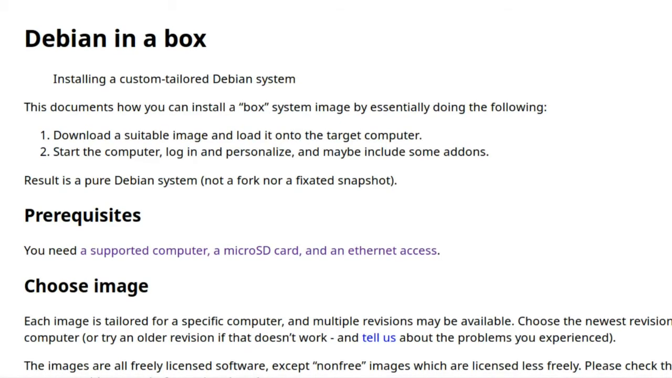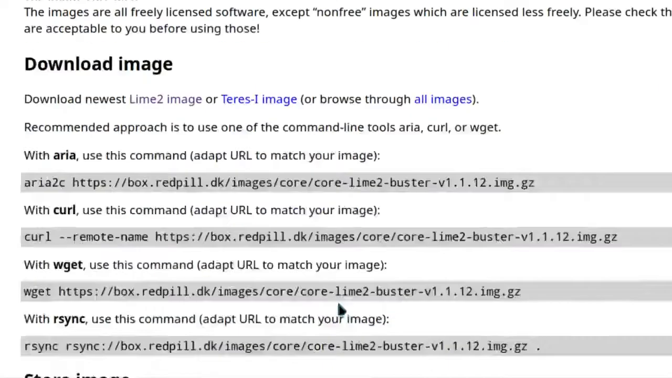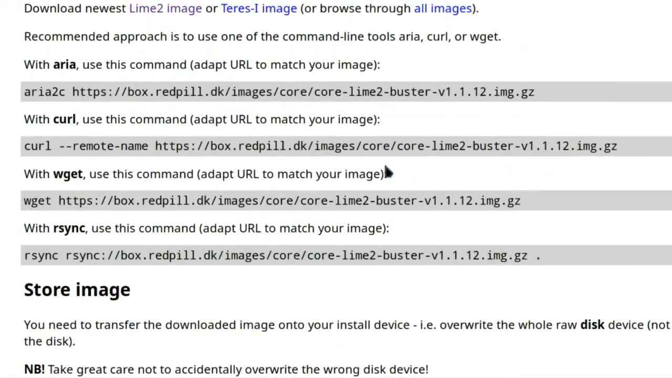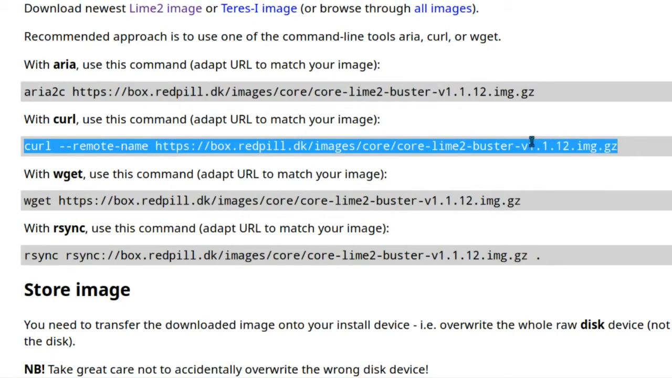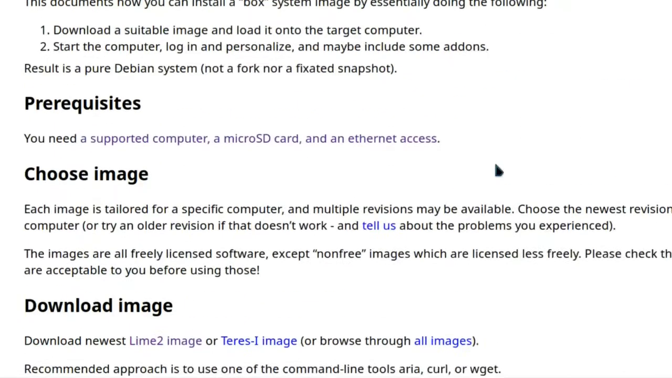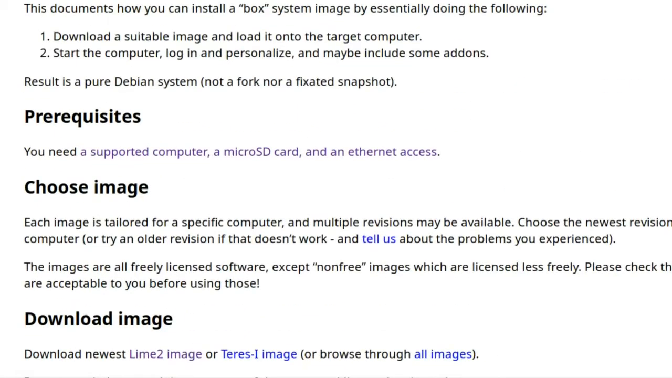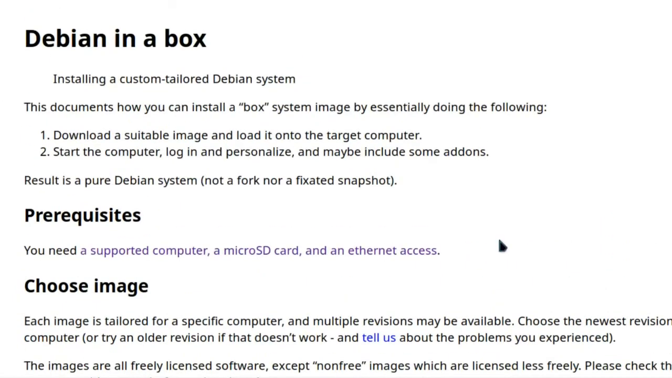I have an SBC, which is a single board computer by Olimex called Olimex A20 Lime 2. I have a fork of this. So this is for Olimex Lime 2, the Buster, the stable one. I'll be downloading this and then directly flashing it onto the memory card. So what we will need is three things: the memory card, a computer which has Linux on it, and internet access. Yeah, that's it.